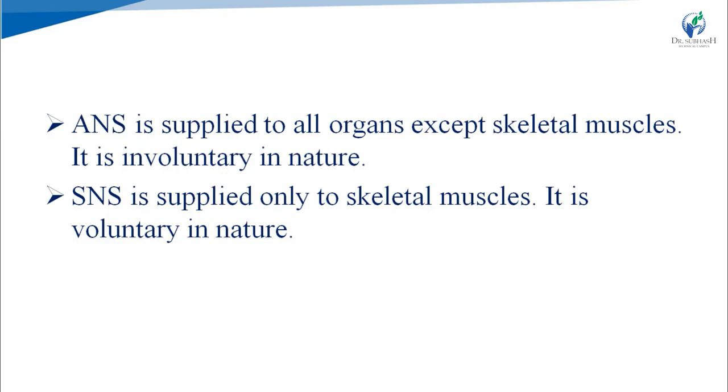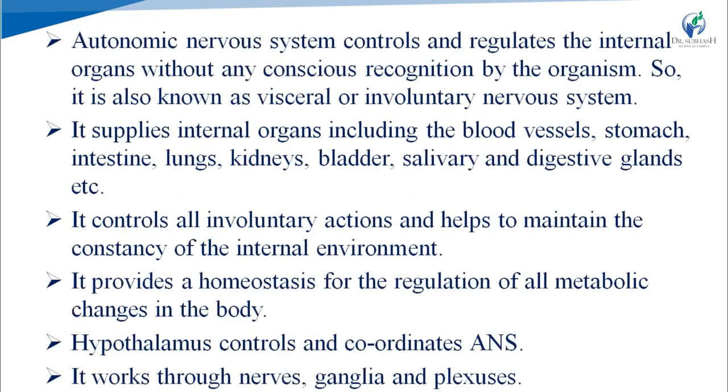And we know that we can move our skeletal muscles, means our hands, arms and feet, as we want. Their movement is under our control, means we can move our skeletal muscles voluntarily. So, SNS is voluntary in nature. And organs other than skeletal muscles, like our heart or kidney or lung or liver, their functions are not under our control. We cannot control their functions, means their functions are involuntary in nature. So, ANS is involuntary in nature.